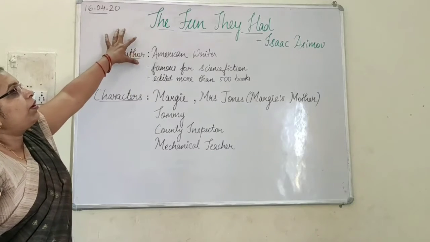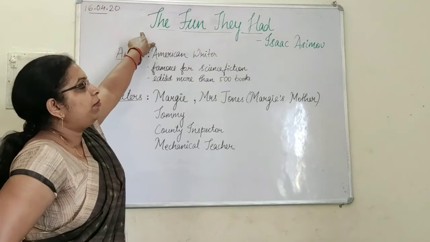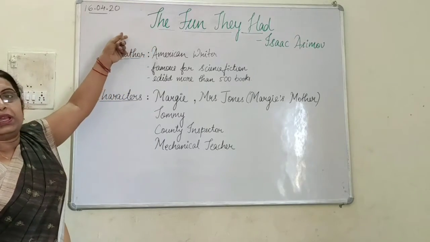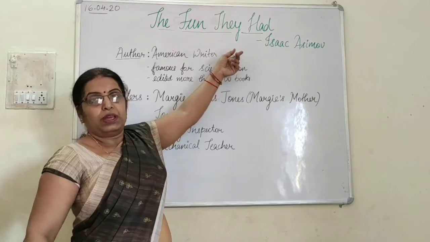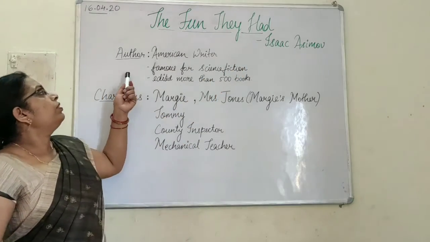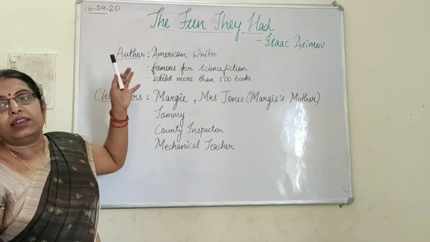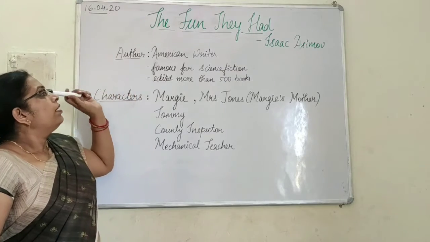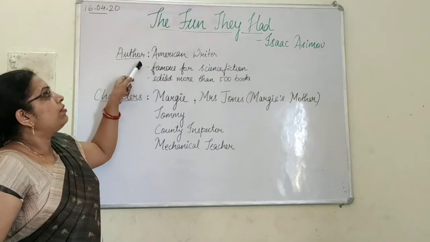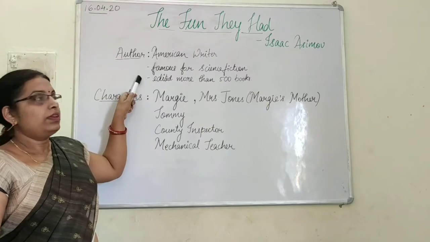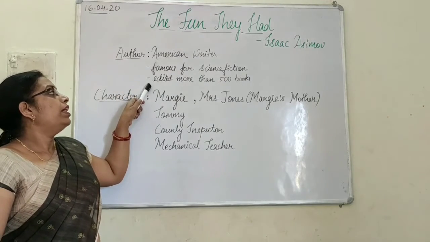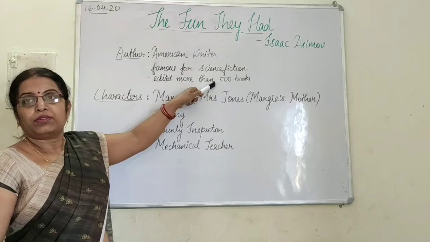The chapter we are going to start today is The Fun They Had. The chapter is from Beehive and it is written by Isaac Asimov. First I will tell you about the author. Sir Isaac Asimov is an American writer. He was famous for science fiction and he has edited more than 500 books.